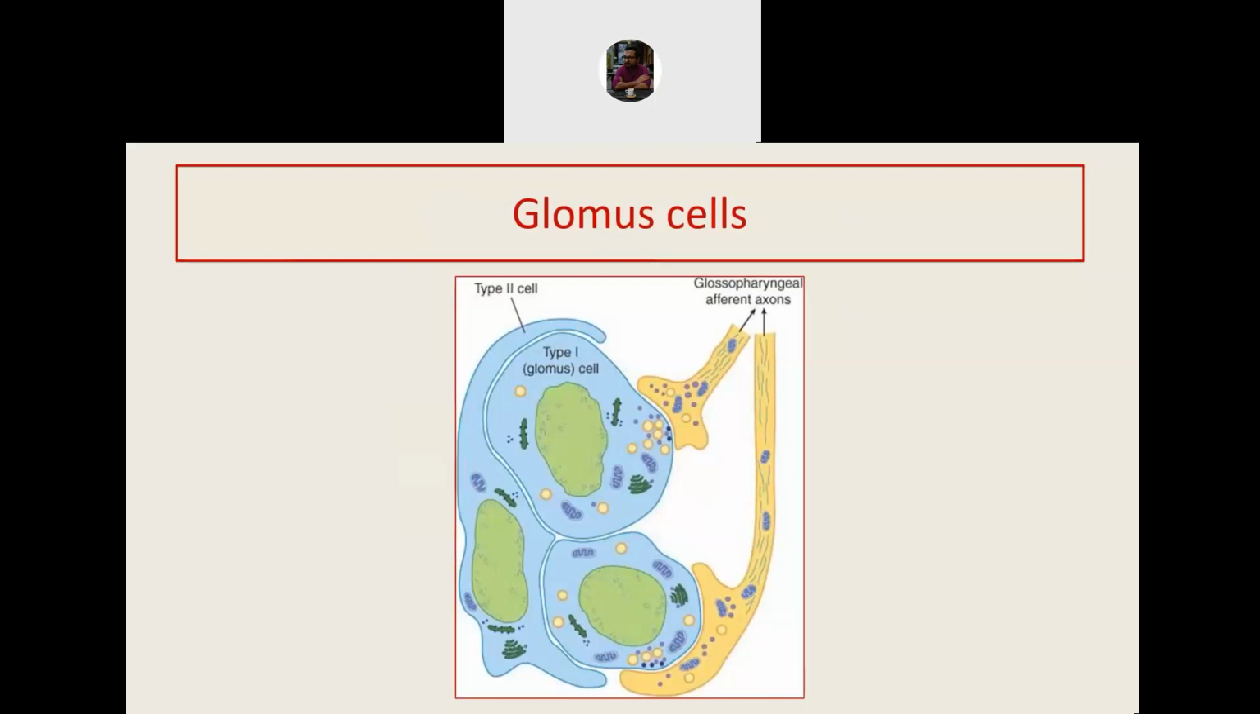Now, what is the chemoreceptor reflex? If oxygen decreases in the body, this reflex tries to increase oxygen delivery to the tissue. So it is a compensatory mechanism. If oxygen delivery to the tissue decreases, it will increase the oxygen delivery. How does it happen?